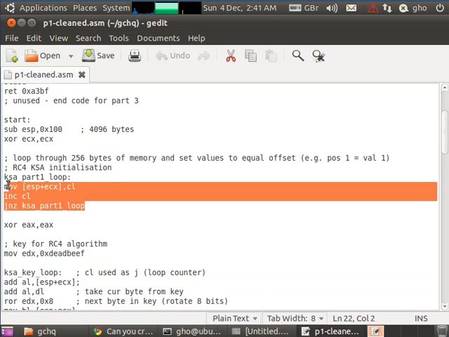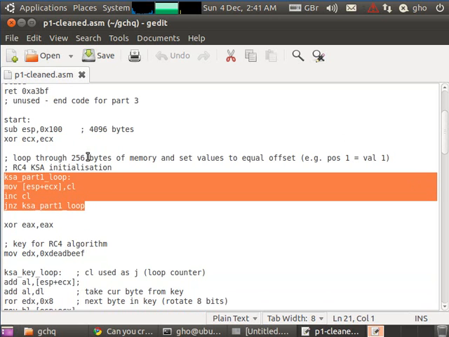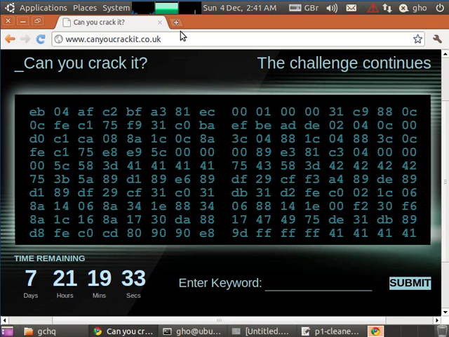There's that loop I was talking about right at the beginning, and it takes the first 256 bytes of memory and fills them literally with the numbers 0, 1, 2, 3 up to 256. Now that immediately raises the question, why? What is the purpose for that? Well, anyone who's familiar with RC4, one of the encryption algorithms, you'll recognise this from the very beginning.